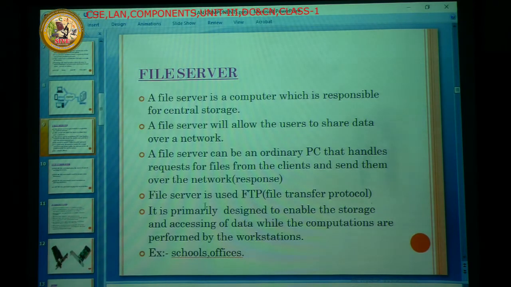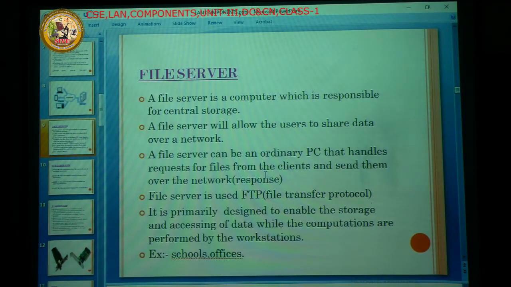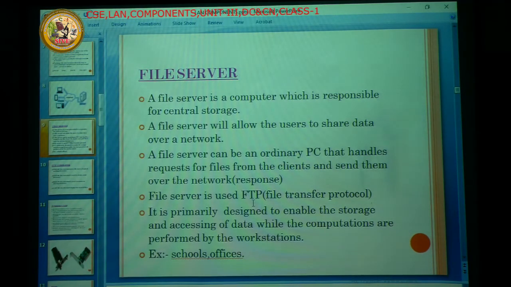Here, what is the protocol existing between the file server and clients? Every data exchanged in a network, between server and client, whatever it may be, there should be a protocol developed. So here the protocol is nothing but FTP, file transfer protocol. This kind of protocol transfers only files.